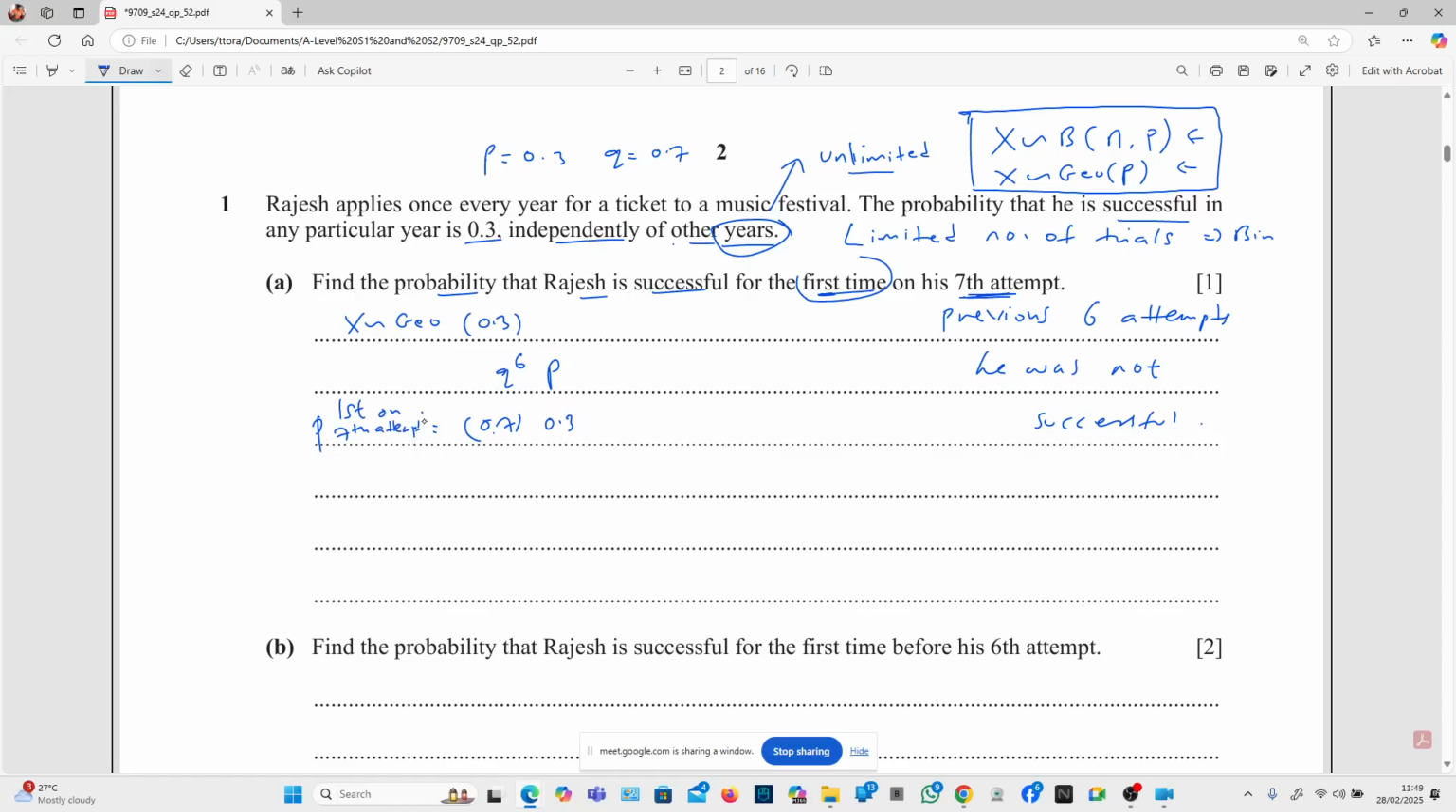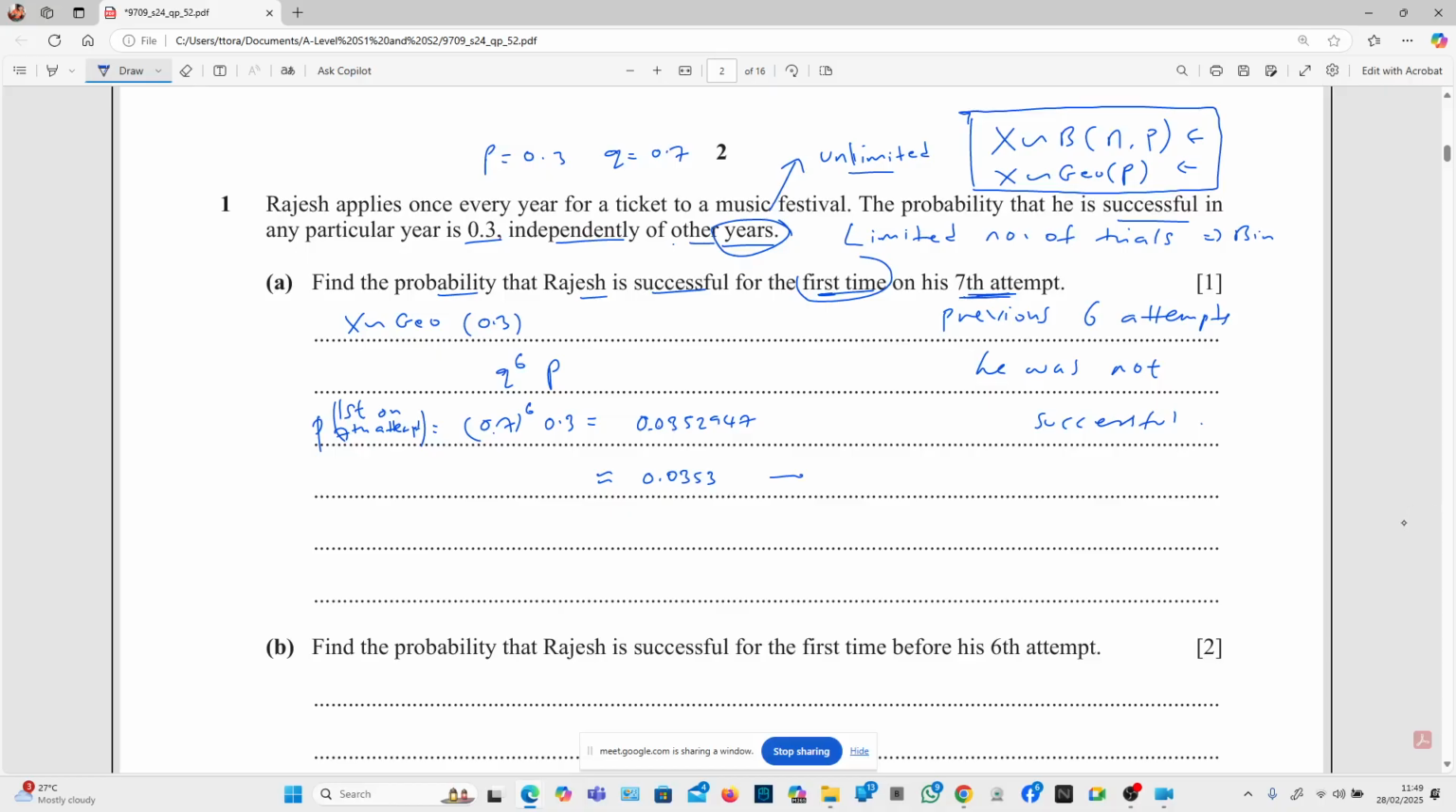So first success on the 7th attempt is going to be all of that, and so we just have to plug this into our calculator. If I do so, this is 0.7 to the power of 6, multiplied by 0.3, and I get 0.0352947. So I'm going to say approximately, to 3 significant figures, 0.0353, and so that should be my answer. I'm sure you understand this, all right?